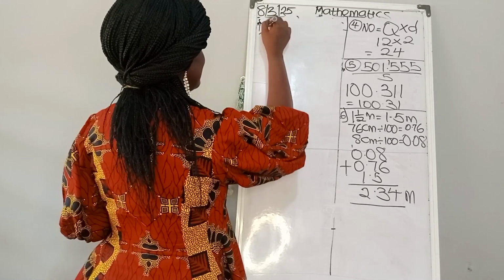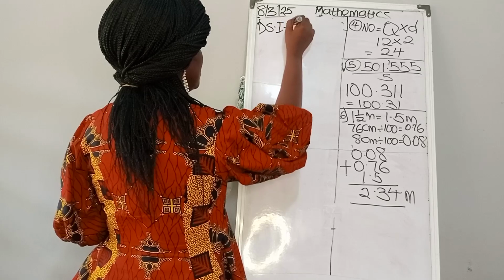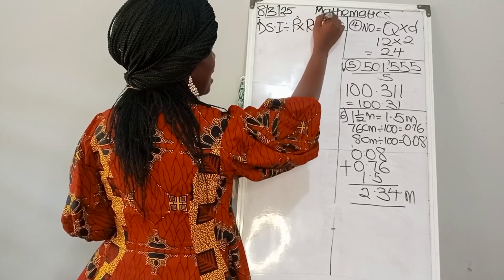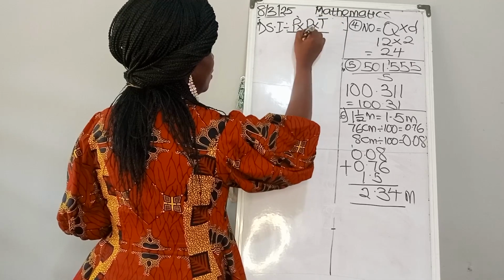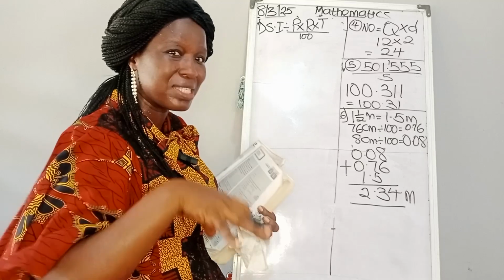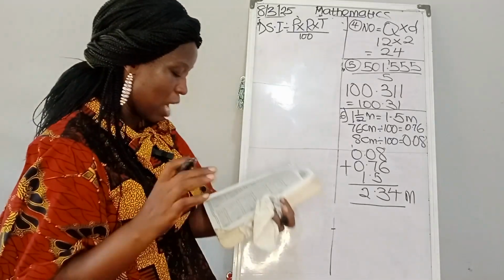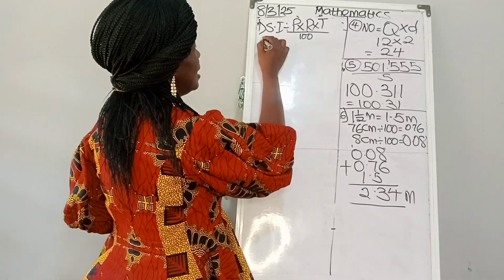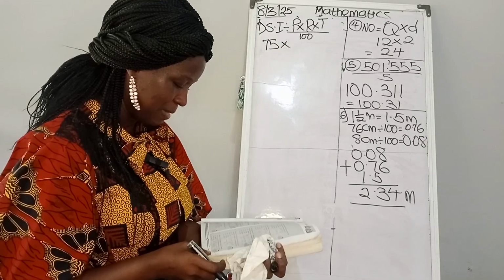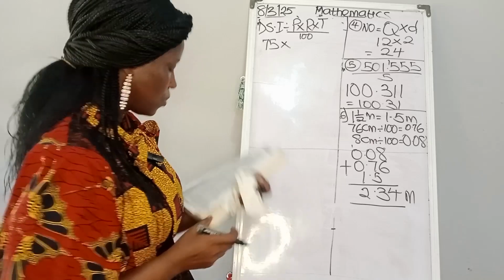Number 7, the formula there is simple interest, which is what? Principal multiplied by rate multiplied by time over 100. Your principal is the original amount that you deposit in the bank. And from the question, how much is the original money deposited? That is 75 multiplied by, what is the rate there?